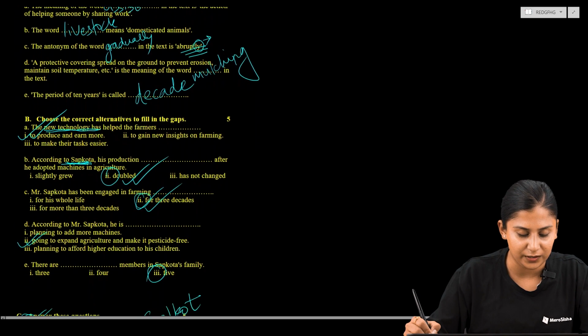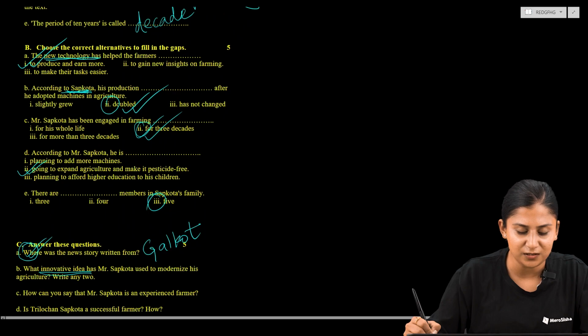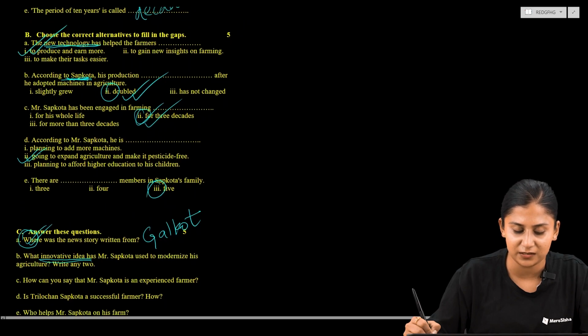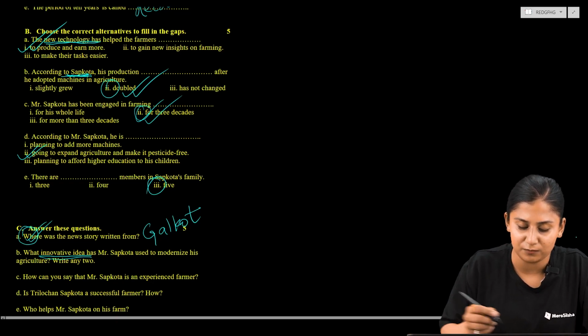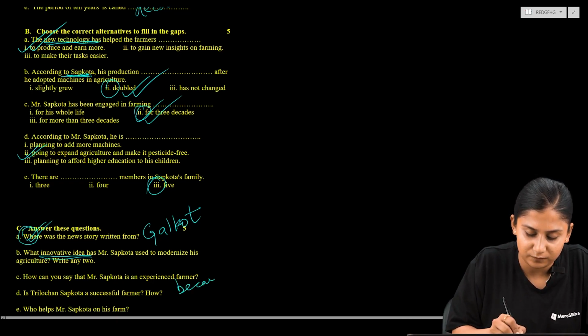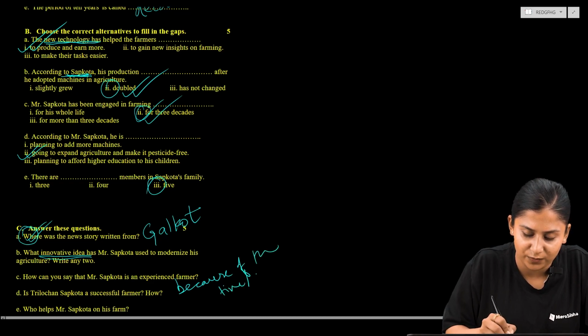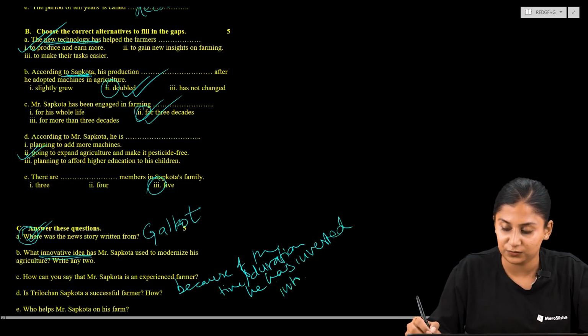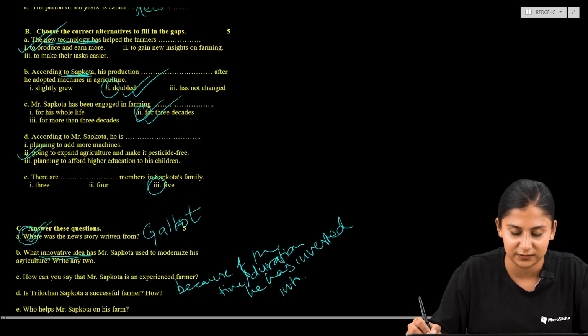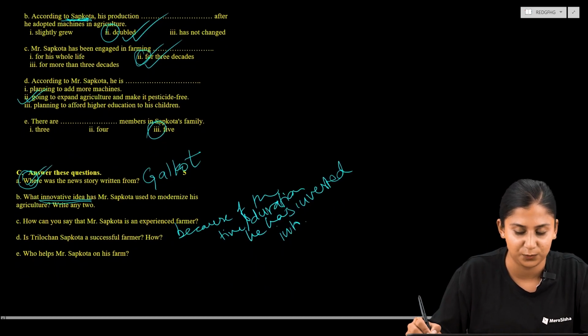So yeah, okay. So now here, how can you say that Mr. Sapkota is an experienced farmer? We can say that Mr. Sapkota is an experienced farmer because of the duration he has invested into it. So that is 3 decades or 32 years to be particular.